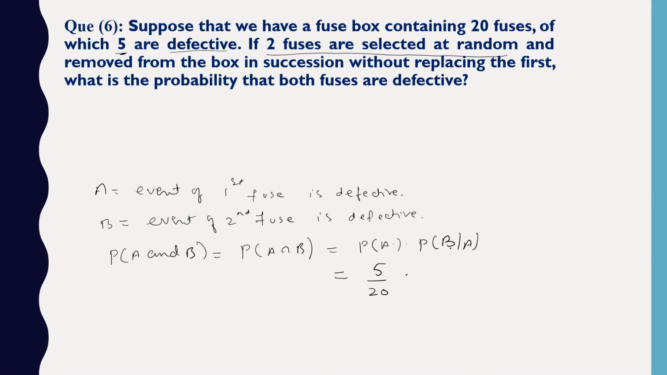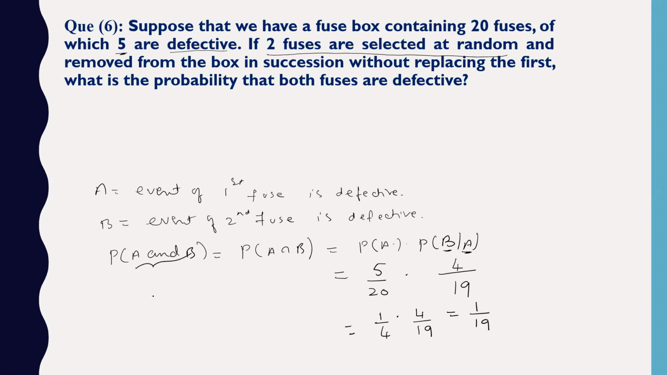ठीक है. यहाँ पे क्या है, probability of B निकाल रहे हैं when A has already happened. So when A has already happened and we are not replacing it back, so total number of outcomes will be reduced because first fuse already taken out. And what is the probability of B remaining then? 4. Got it? Simple concept. So this will be 1 by 4 into 4 by 19. So that will be equal to 1 by 19.